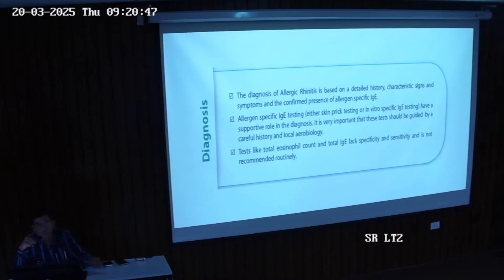Associated tests are not confirmatory but supportive, like serum specific IgE, and with the allergens we have covered in previous slides, we can go with the allergen specific IgE test. These are serum tests or skin prick tests. If we ask the history of a particular patient, do they have pets in their house? Somebody says they do have dogs, they do have cats. So on the basis of history, signs and symptoms, we'll go for a specific IgE test.